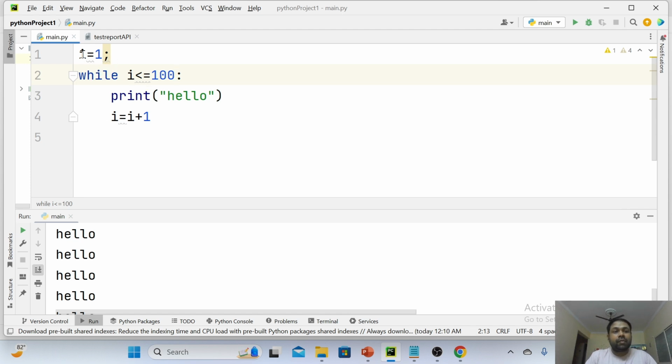That means you made a machine run 100 times. Now we need to see how this is working. Let me take the limit up to 5 so that we can have clarity to explain.